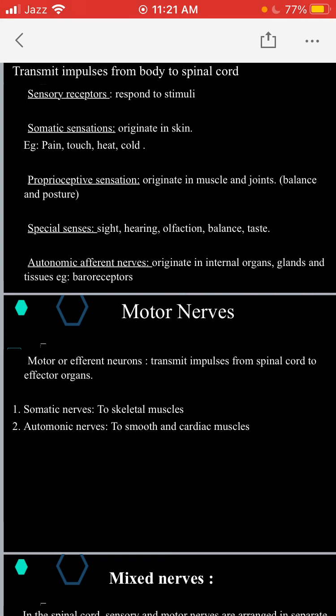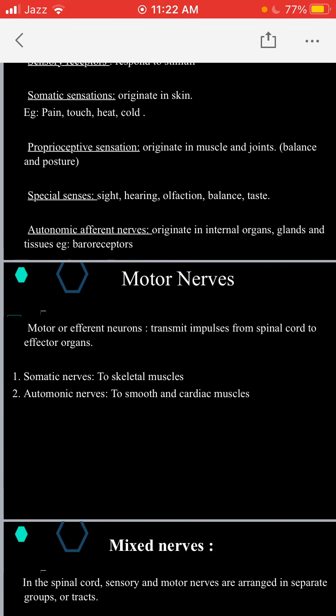As you know, we have three types of muscles in our body: skeletal muscle, smooth muscle and cardiac muscle. So here you must remember that the motor nerves that innervate the skeletal muscle are known as somatic nerves, and all those nerves that innervate the smooth muscle and cardiac muscle are known as autonomic nerves. And autonomic nerves are further divided into sympathetic and parasympathetic divisions.